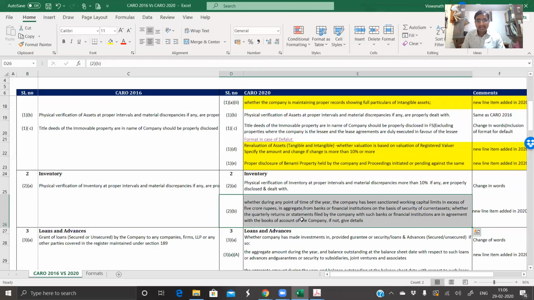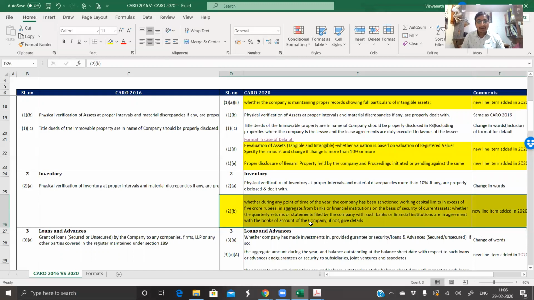So far there is no detailed guidance note or working which has come up for this. So this particular clause will involve most of the discussions in future. So this is something which you need to be very, very particular about.